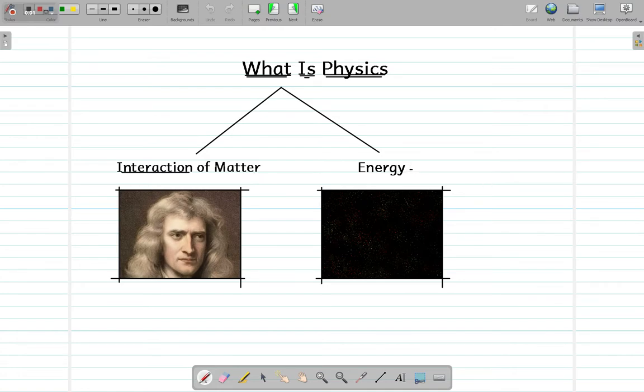While on the other hand, you've got energy. Energy is something that you cannot see. You cannot figure out what this thing is. By the way, this is actually an empty space, an empty entity where you can't see anything. Basically, in this empty space there is a lot of energy present, which we can deduce ourselves, but we cannot see it. So it is called energy. The study of these two things, matter and energy and their interaction, is called physics.